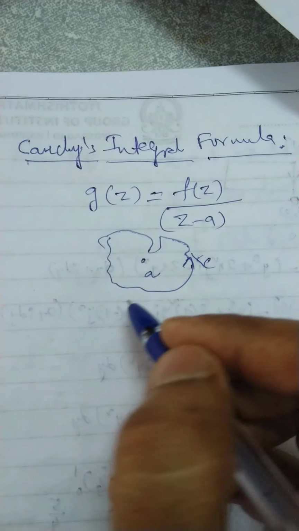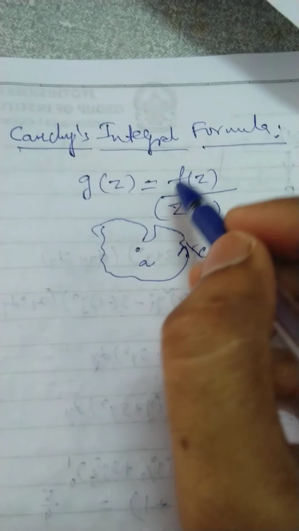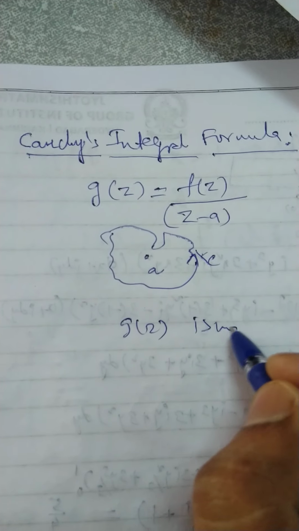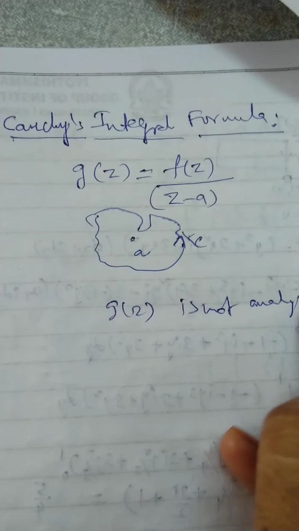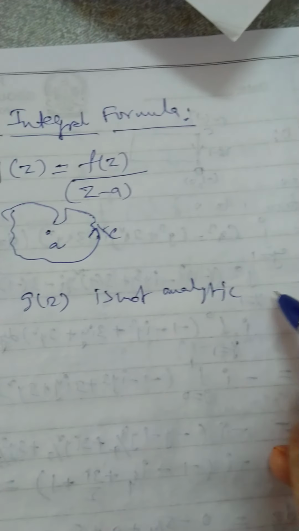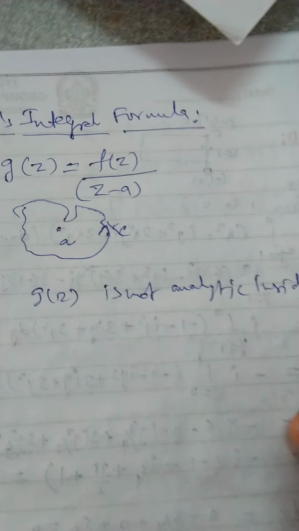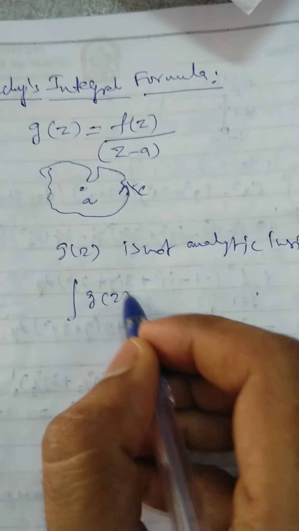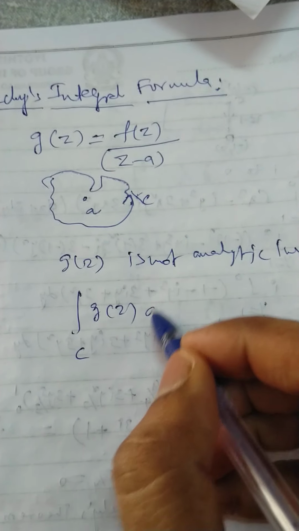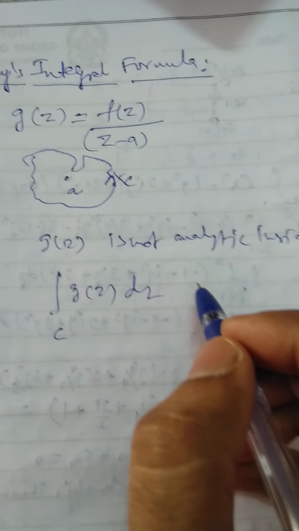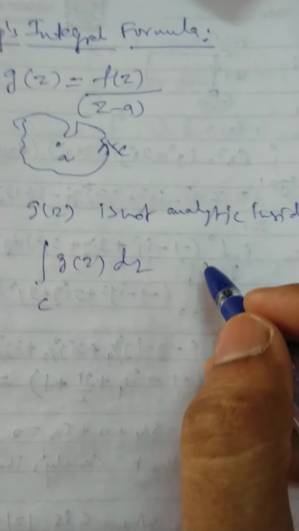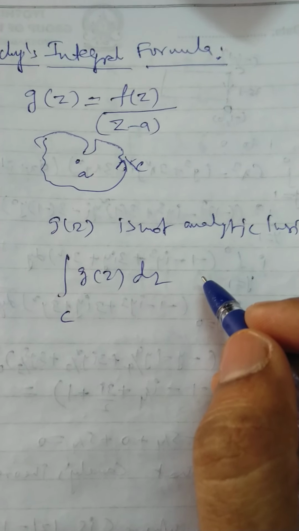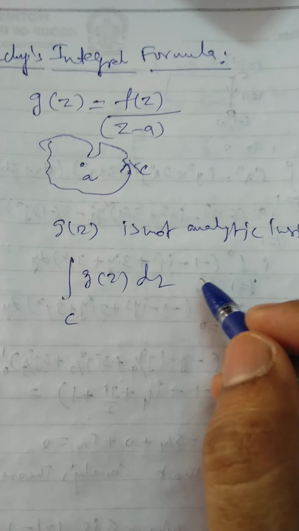In such a case, the function g of z is not analytic inside C, so that the integral of g of z over C dz cannot be directly evaluated, or we can't say that its integral value is 0 using Cauchy's theorem.